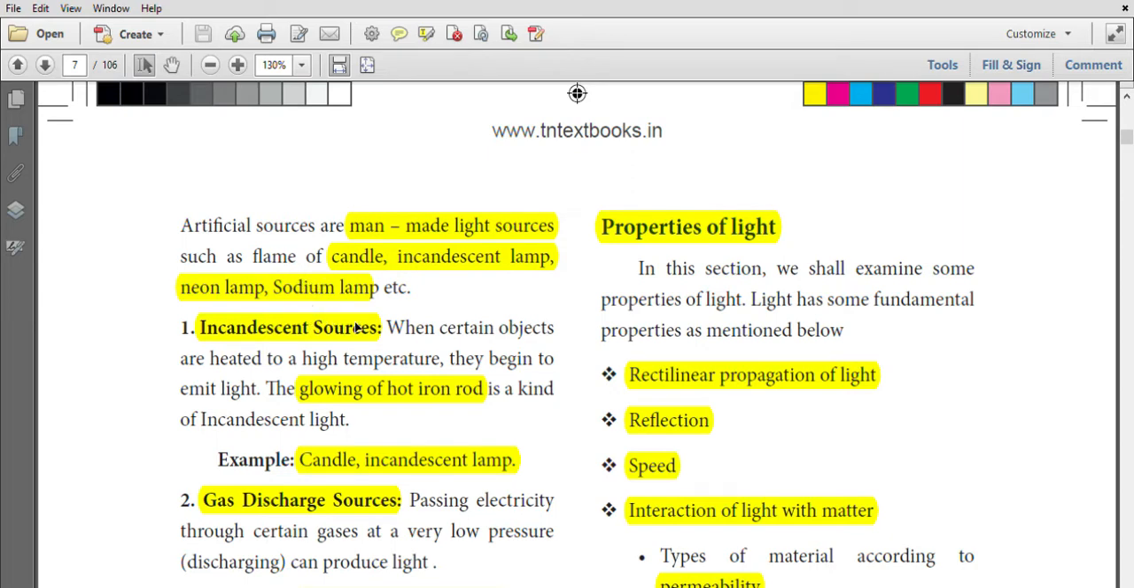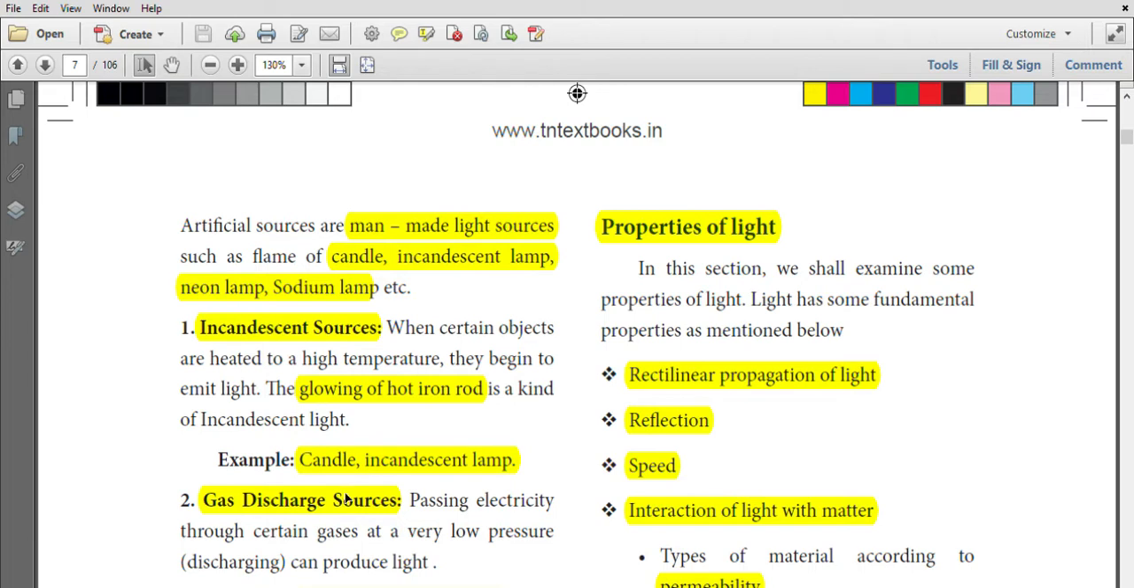Incandescent sources. When you heat an object to a high temperature, the object emits light that is called incandescent light. Glowing of hot iron is an example for incandescent sources. When you heat a safety pin in the candle, it glows red in color. That is called incandescence. The incandescent lamps are examples for incandescent sources.